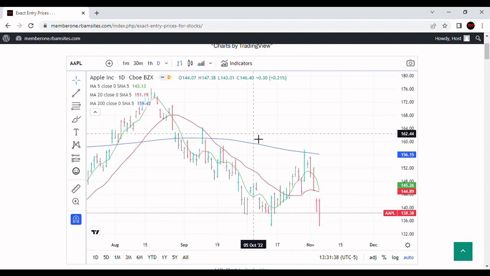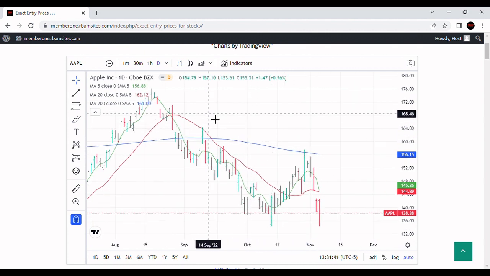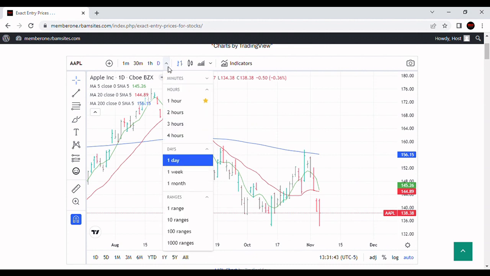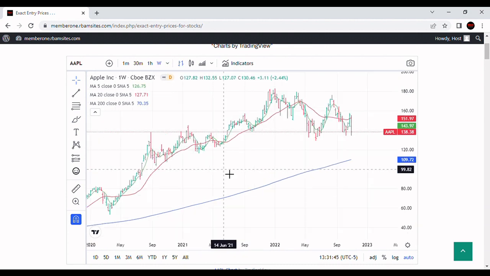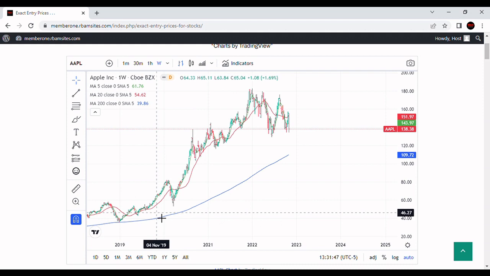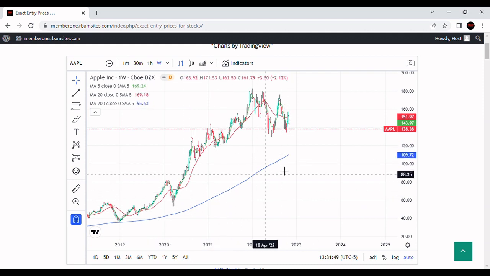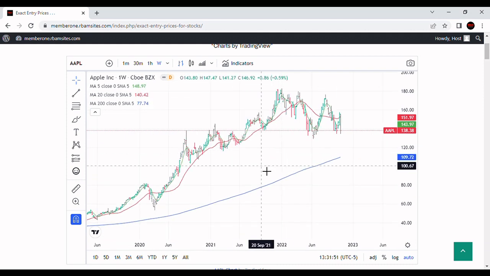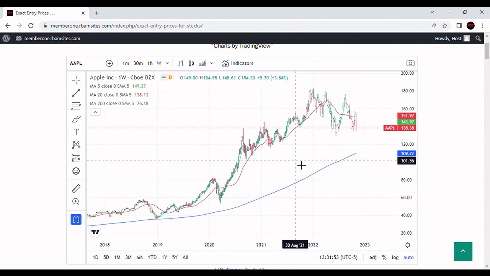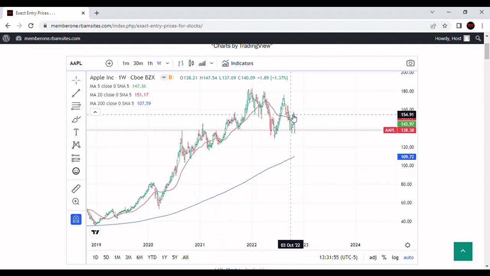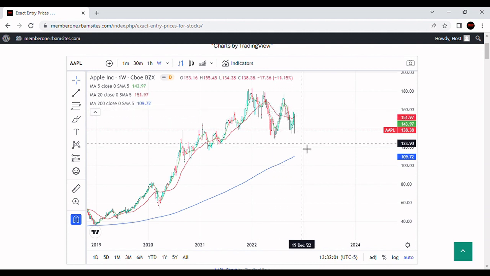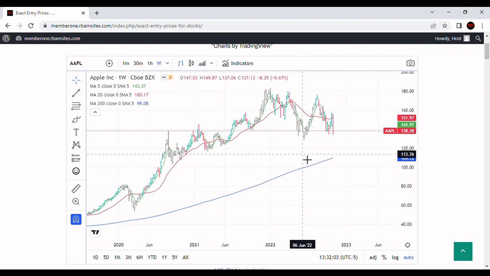In a minute, I'm going to show you some short-term algorithmic prices and some trend following. But for a longer-term prognosis for Apple, we go to the weekly chart, and we can see that Apple is still above its 200-week moving average in blue here, which is really good. There's nothing the matter with Apple from a fundamental perspective. It's a great company. We were headed down on a weekly basis on the 20-week moving average, and now we've gone flat. This stock put in a bottom again in the week of June this summer, and it's kind of holding that.